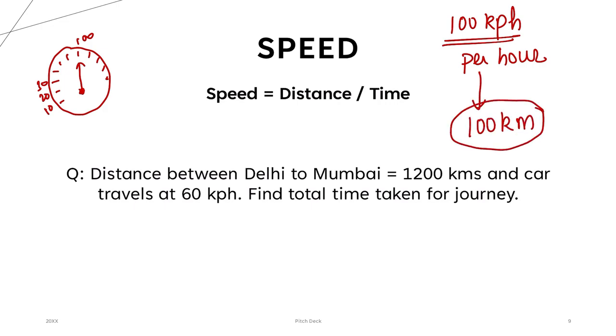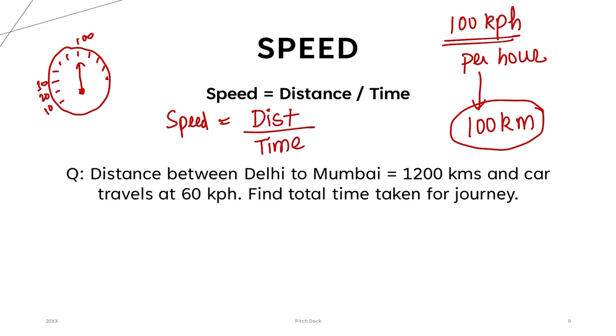Simple. This does not happen because many a time you are stuck in a traffic jam, you have to decrease your speed, you increase your speed. It does not remain constant for the whole hour, so that is why this 100 kilometers is not achieved. But this is roughly what it says, that if you stay at this speed, in 1 hour you will be covering 100 kilometers. So speed has a formula. Speed formula is distance covered by the car divided by the time, right?